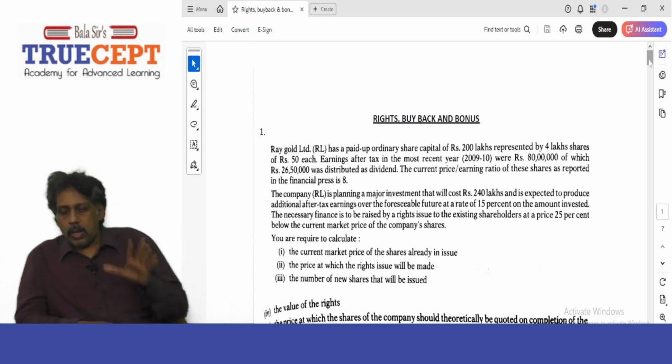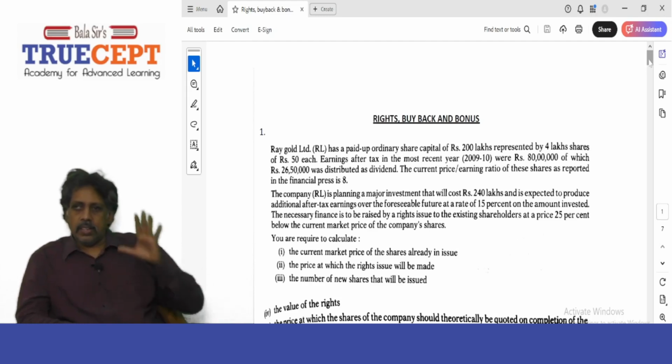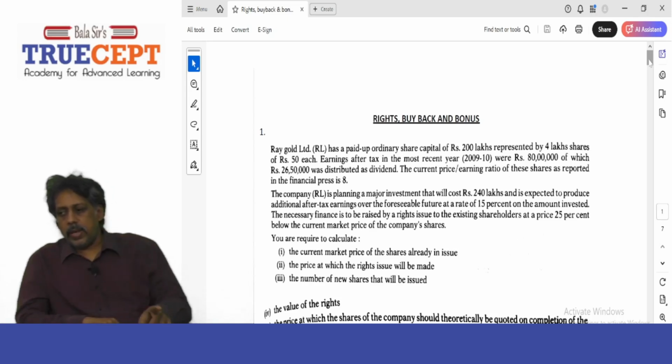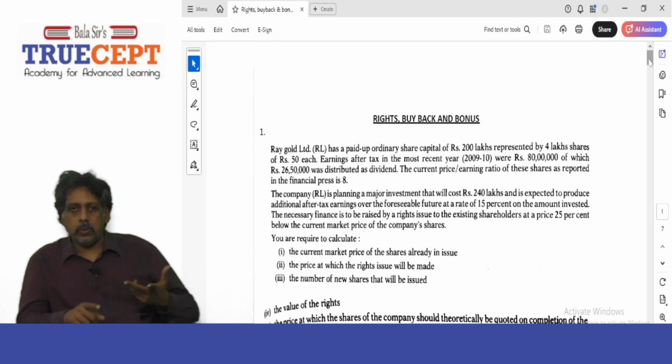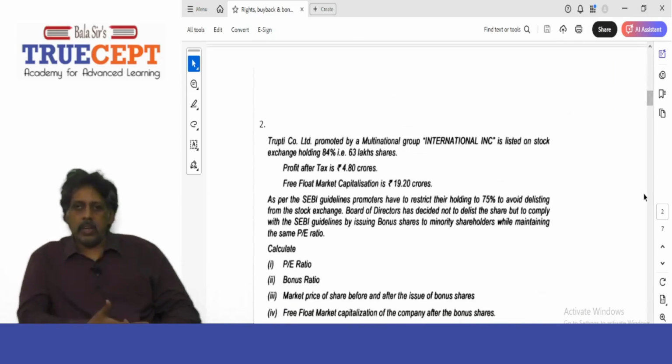Now, do not search for this chapter in your study material. The sums on rights issue, buyback and bonus are a part of chapter 5 in your study mat on security valuation. Now let's go ahead and take an example on the financial impact of a bonus issue. So this is something we're going to take up. Yes, read the question, Renuka.